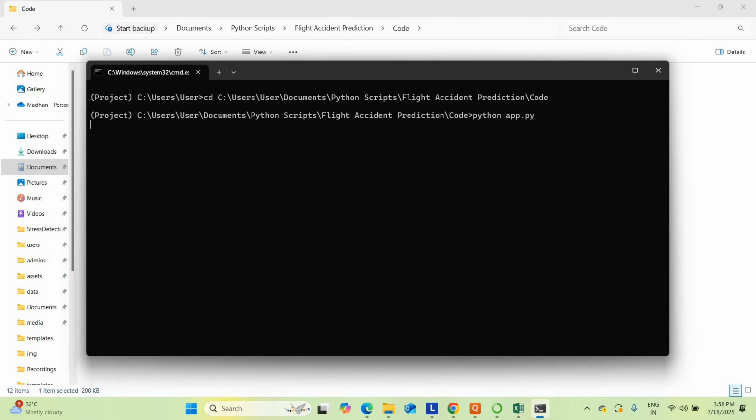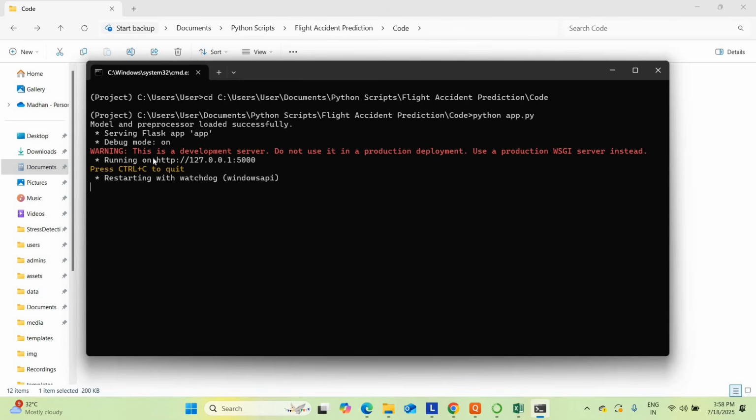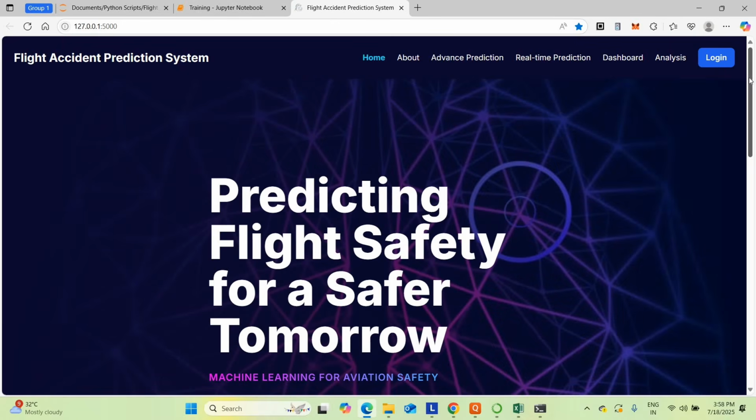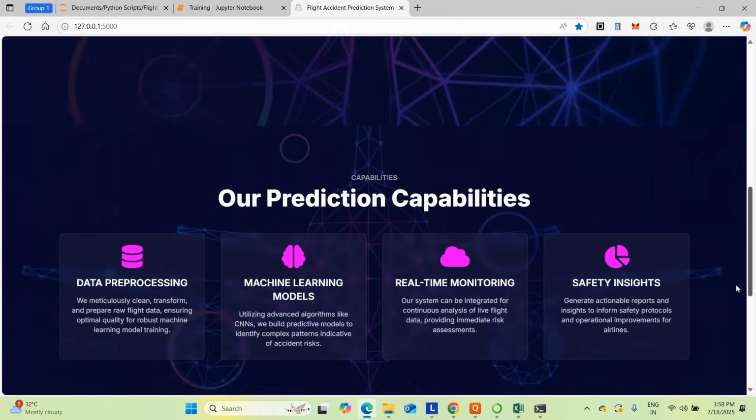Once the code is executed, it will form the localhost. With the help of the localhost, you can get the project. See that? This is the localhost. Just click the link. It will open the website. So this is our home page of the project.